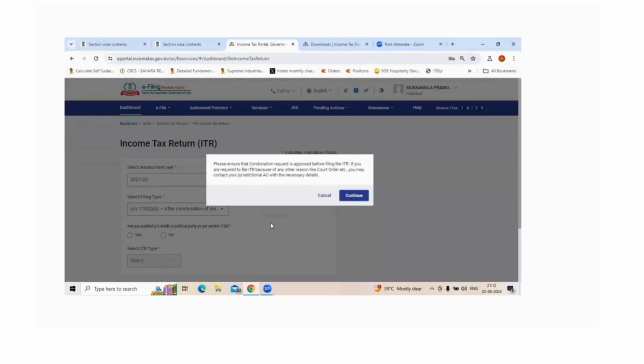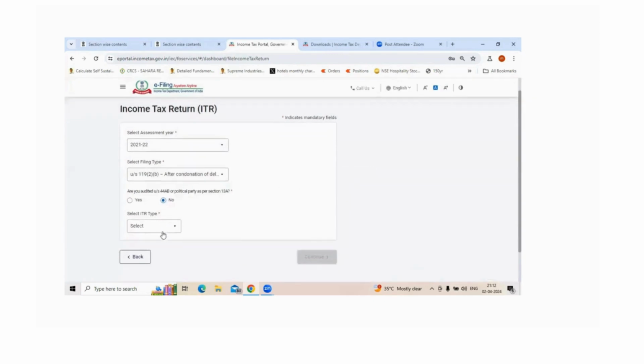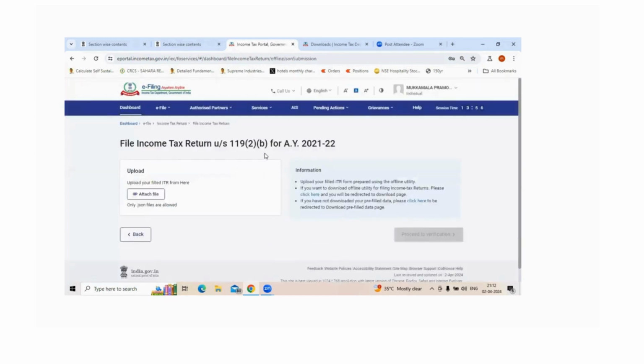The condonation of delay is something provided by the Government of India with a clear intention that, in case there were genuine hardships faced by the taxpayer, they can approach the assessment officer and get a condonation approved, so that using that condonation they can file the return. So when you click on continue, once you have this condonation approved by the tax assessment officer, you can file the ITR type, whatever ITR type you have chosen, and then proceed for filing under the condonation approach.